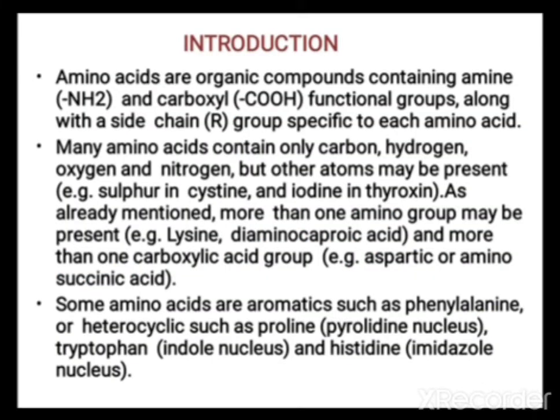Amino acids are organic compounds containing amine and carboxyl functional groups along with a side chain group specific to each amino acid. Many amino acids contain only carbon, hydrogen, oxygen and nitrogen, but other atoms may be present. For example, sulfur in cysteine and iodine in thyroxine. As already mentioned, more than one amino group may be present. Example lysine,